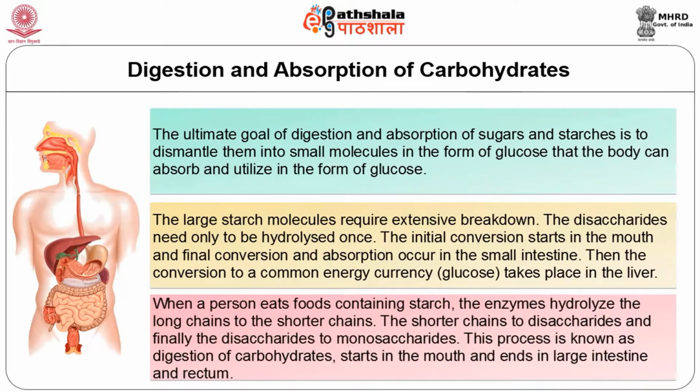When a person eats food containing starch, the enzyme hydrolyzes the long chains into shorter chains, the shorter chains into disaccharides, and finally the disaccharides into monosaccharides. This is the process known as digestion of carbohydrate. It starts in the mouth and ends in the large intestine and rectum.